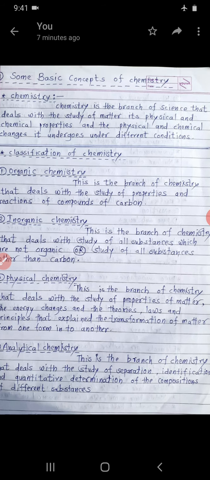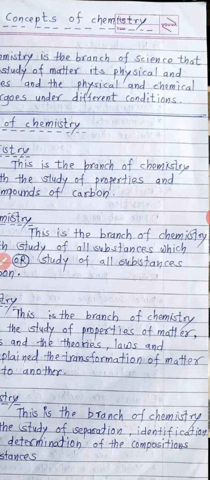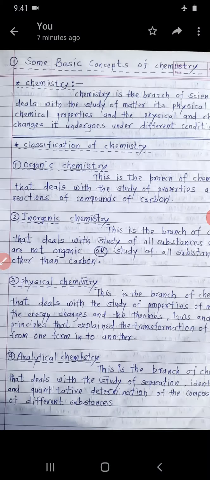Today, I am going to start the first lesson of chemistry, that is, some basic concepts of chemistry. Starting with the definition of chemistry. What is chemistry? Chemistry is the branch of science that deals with the study of matter, its physical and chemical properties, and the physical and chemical changes it undergoes under different conditions. That is known as chemistry.